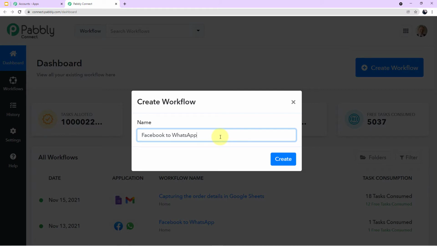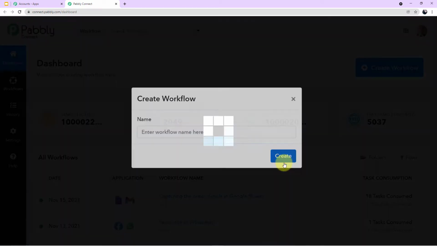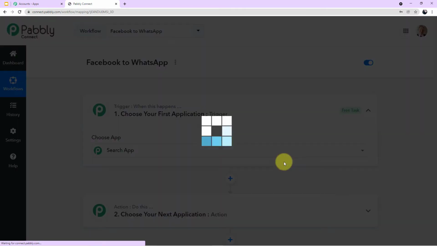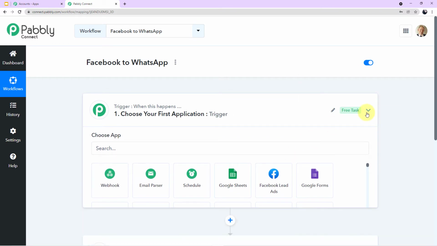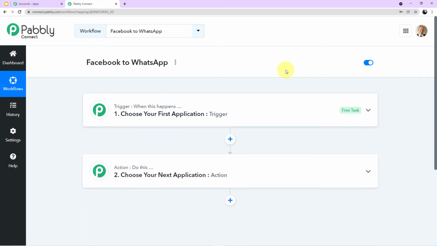I have named my workflow after the applications I am integrating today. You can name it according to your wish, but make sure whatever name you give to your workflow, you remember it afterwards. Now I'll click on create. And we have successfully entered the workflow. Here we will be performing the steps of integration. Here you can see the title name which I have given, Facebook to WhatsApp.